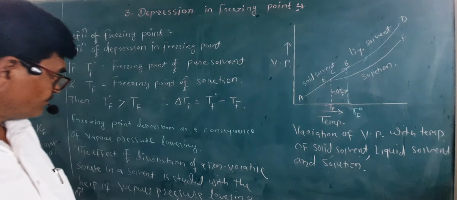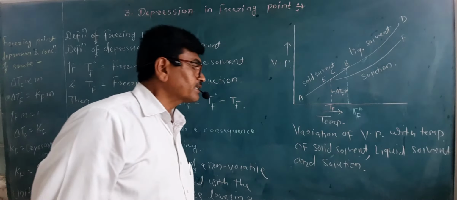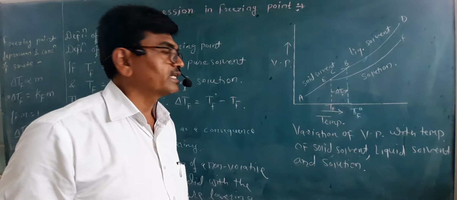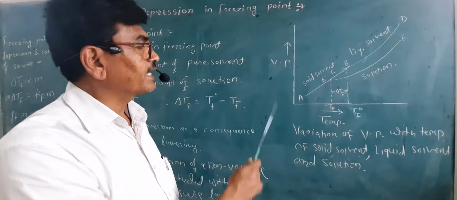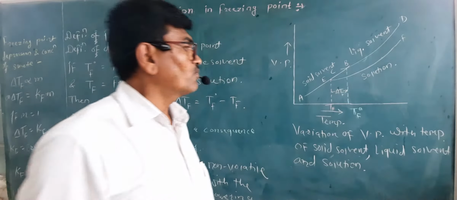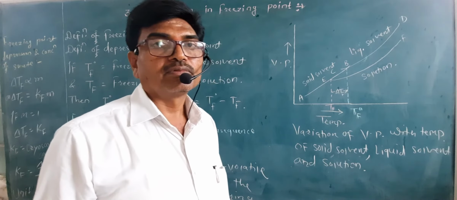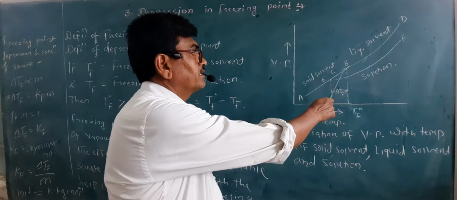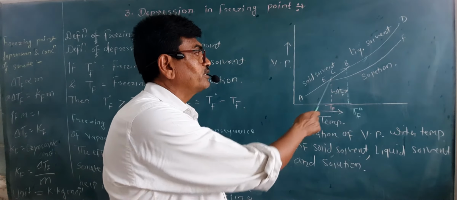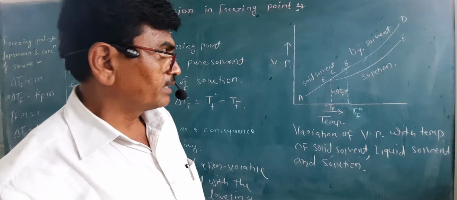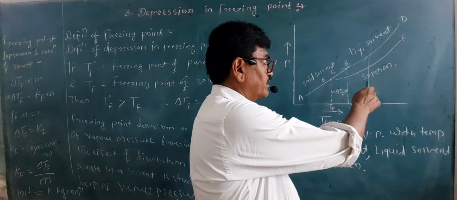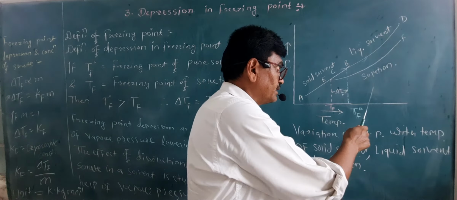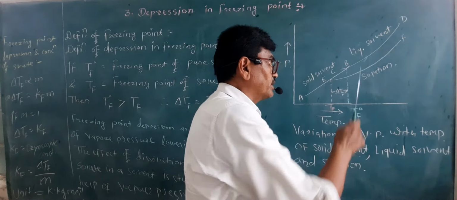So this can be explained with the help of this graph, or this diagram, which consists of three curves. That is AB, a curve of solid solvent, then CD, the liquid solvent curve, and EF, the solution curve.